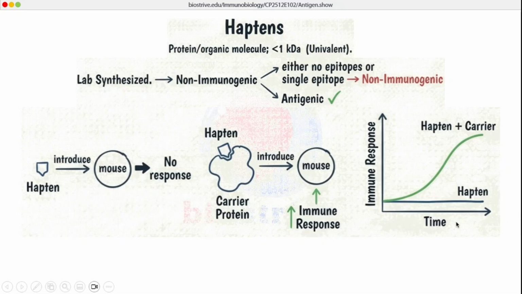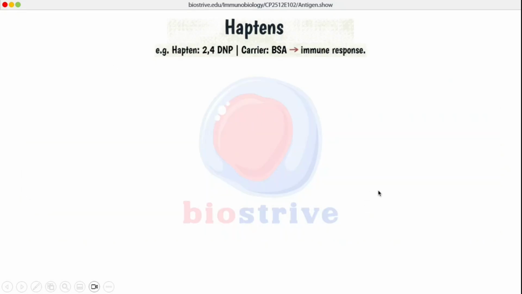As you can see, with time, if we introduce hapten alone, there is no immune response at all, and if we introduce hapten along with the carrier protein, there is a massive immune response, and it shows the usual immune response curve. The most common example of hapten is 2,4-dinitrophenol. The carrier protein is usually bovine serum albumin, BSA, and this complex leads to a massive immune response as well.